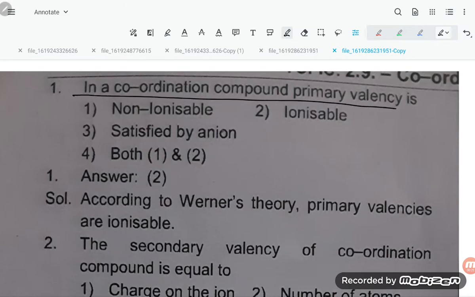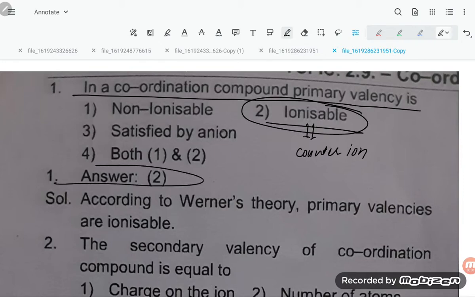In coordination compounds, primary valency is ionizable. The primary valency is what, students? Ionizable, and it is also known as the counter ion. So that can be ionizable. The correct option is option number 2. According to Werner theory, primary valencies are ionizable.